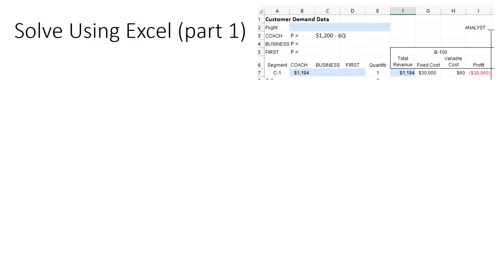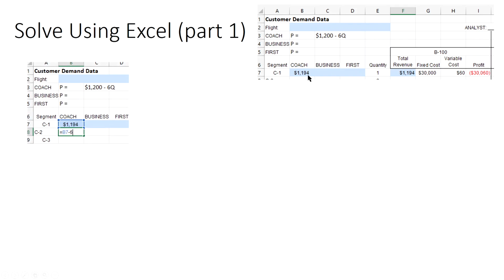Now, if you recall, I borrowed this slide from the memo number 1 video, because I wanted to familiarize you again with the spreadsheet that we're using. We've put in the 1200 minus 6Q formula, and that's reflected in the demand. As we drop the price by $6, because my formula says to drop it by $6, I pick up another customer.